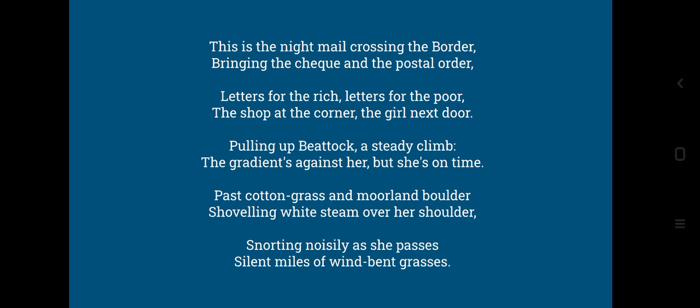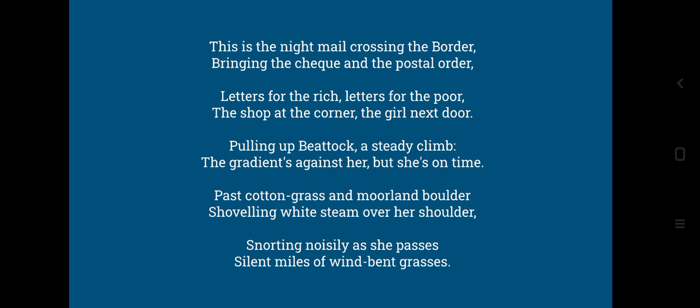Snorting noisily as she passes silent miles of wind-bent grasses. So snorting is the sort of sound made when one sleeps, as we say kharate in Hindi. Noisily is loudly, as she passes. Now she is not actually snorting, but her noise is so loud that it is compared to snorting.